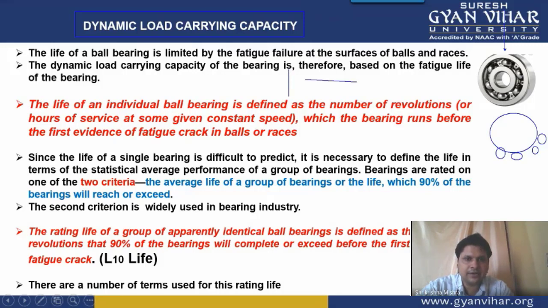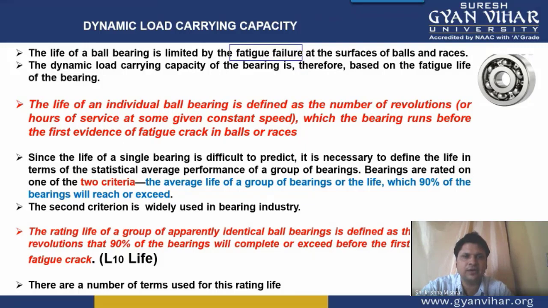If you find a relation of the load or the stress that is acting on the balls, you will find that it is changing with respect to time. It means the load that is acting is a fluctuating load, and the failure which occurs due to fluctuating load is the fatigue failure. All right, so the life of the ball bearing is basically limited by this fatigue failure at the surfaces of the ball and the races.